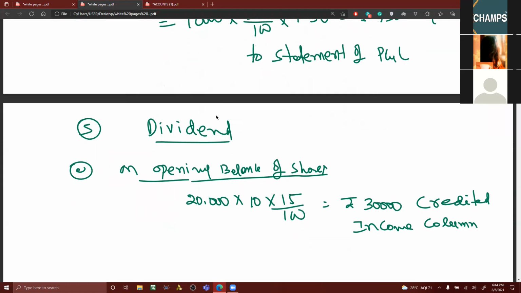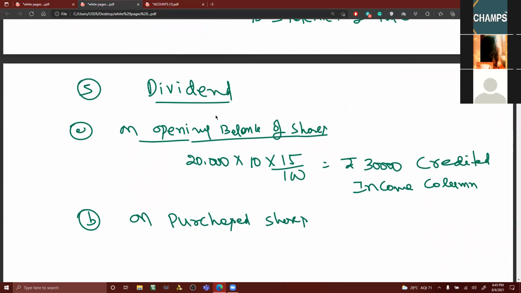Next, on opening balance of shares is completed. B, on purchased shares. Now, in this problem, he has not given it. It is to be adjusted to cost of shares. In the previous problem also, in this problem he has not mentioned. As I told you, whether the statement is mentioned or not, we have to calculate and adjust to cost price.